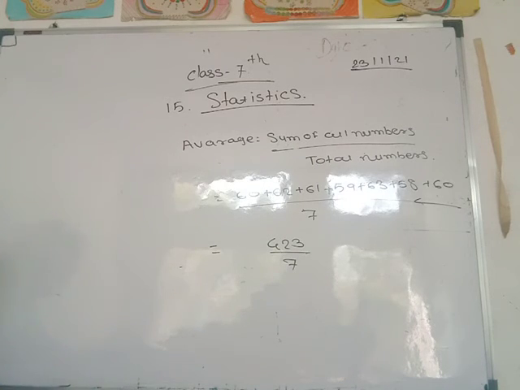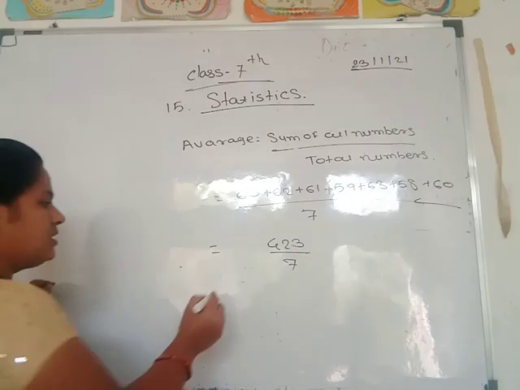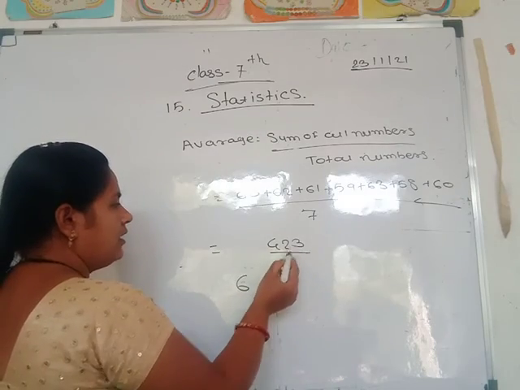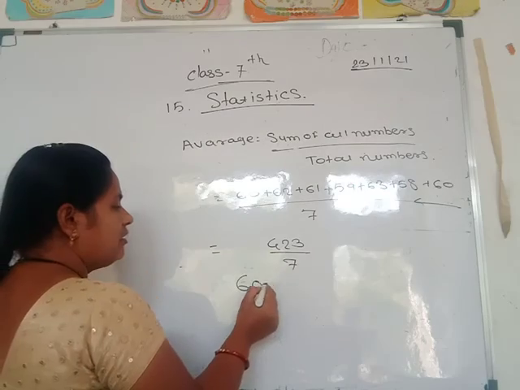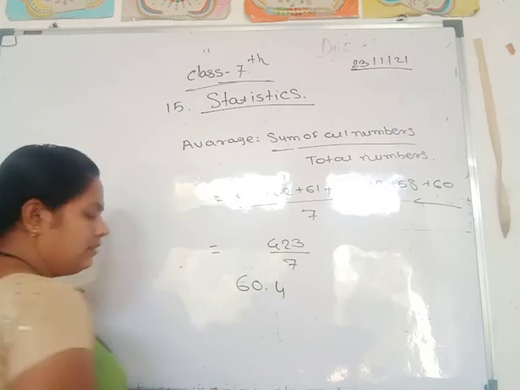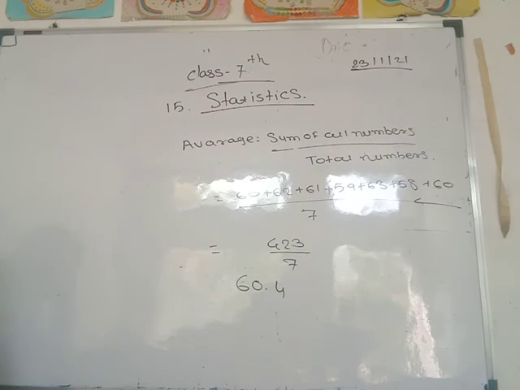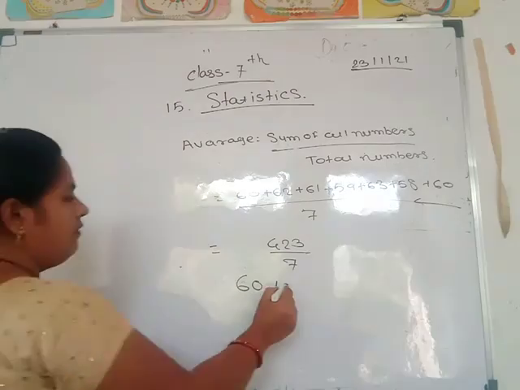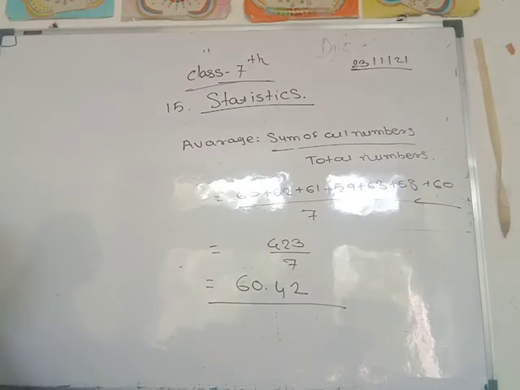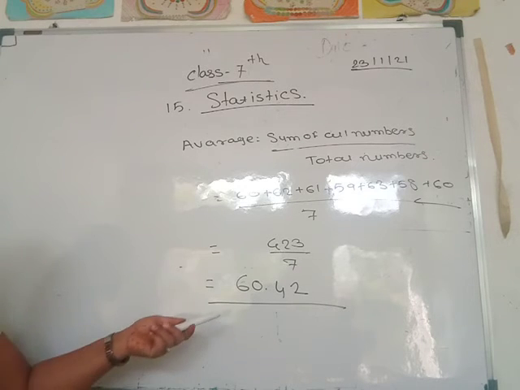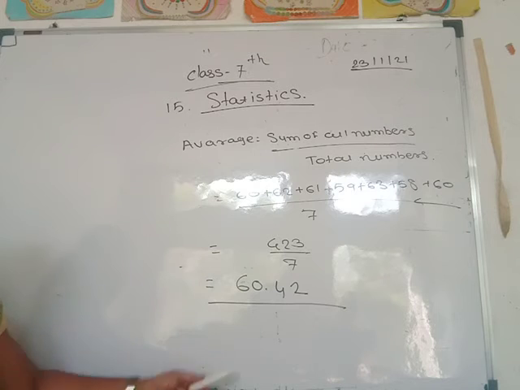Then 7 6s are 42. Then remainder 0. Then take the decimal point, 7 4s are 28. Then again 2 remain. Then 7 2s are 14. So the average is 60.42. The average number of jumps per minute is 60.42.